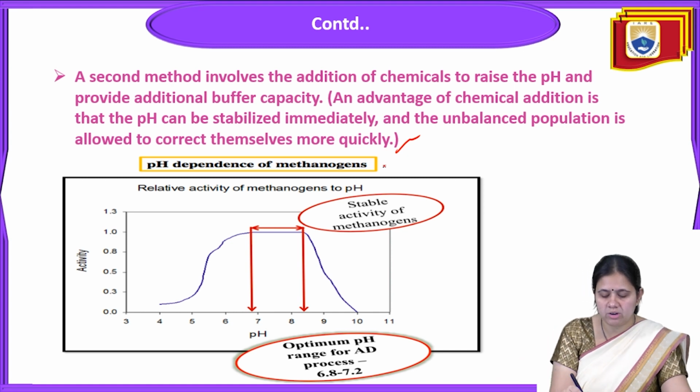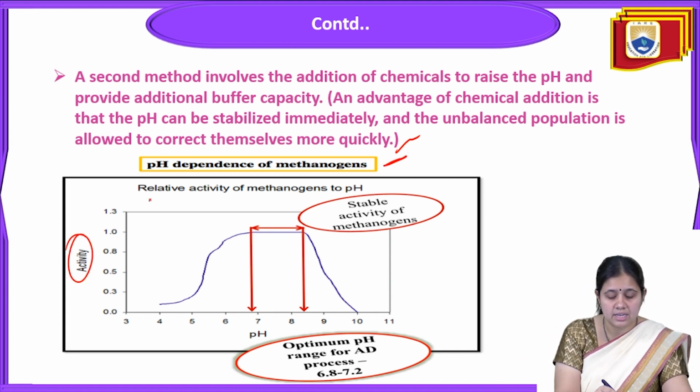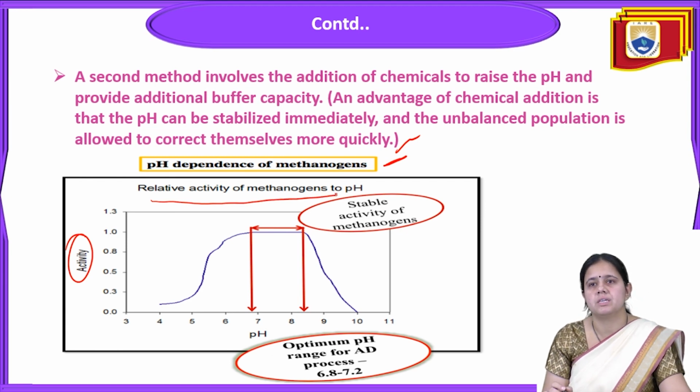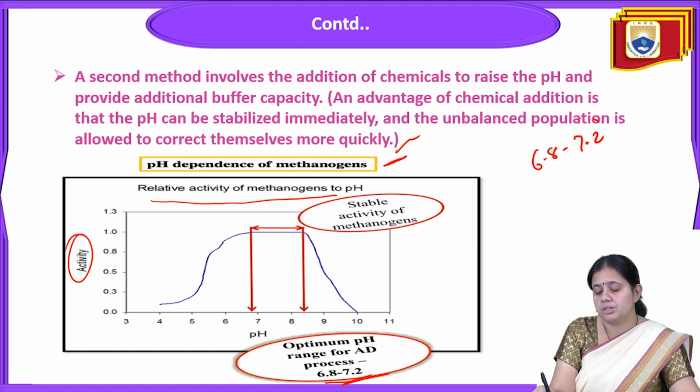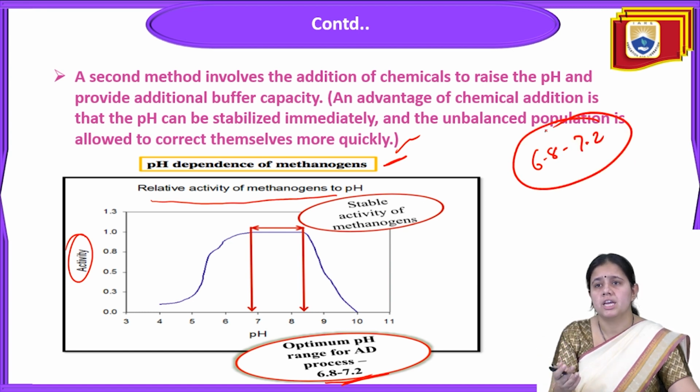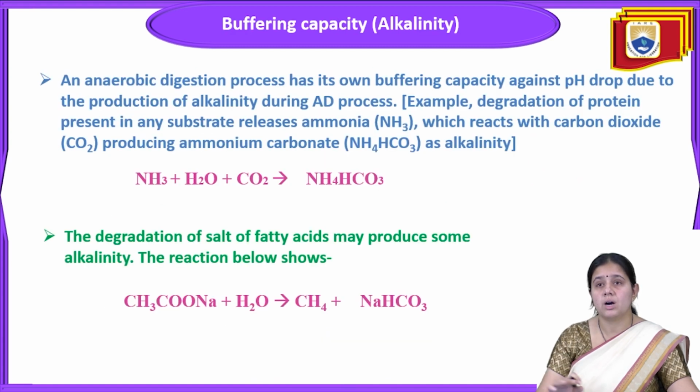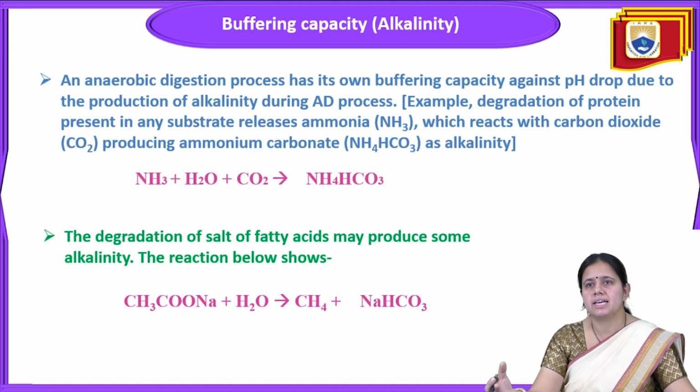So pH dependent methanogens are there. So this activity is there, and relative activity of methanogens to the pH. So stable activity of methanogens is like that, and the optimum pH range for anaerobic digestion is 6.8 to 7.2. So 6.8 to 7.2 is the optimum range of the pH. If it is less than 6, that also affects it. If more than 7, that also affects it. So the advantage of chemical addition is that the pH can be stabilized immediately and the unbalanced population is allowed to correct themselves more quickly. Now the next is the buffering capacity, like alkalinity.